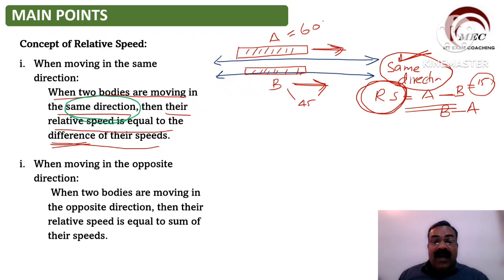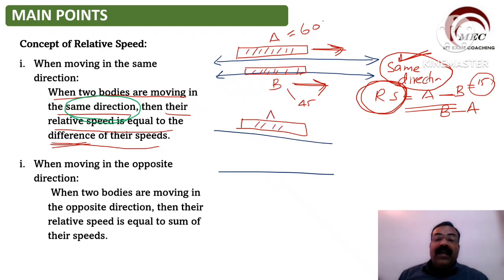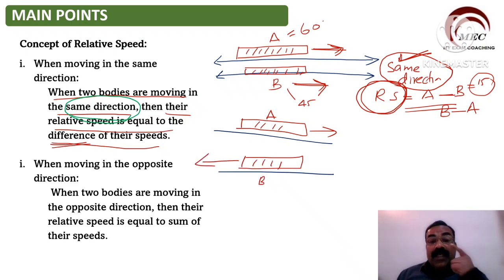But let us take the other condition. Suppose two trains are moving, and suppose train A is moving in one direction. This is train A, and train A is moving in this direction, and train B is moving in the opposite direction. So they are what?